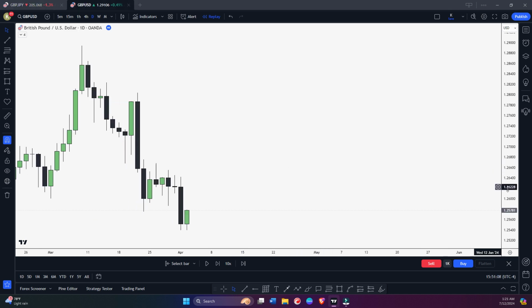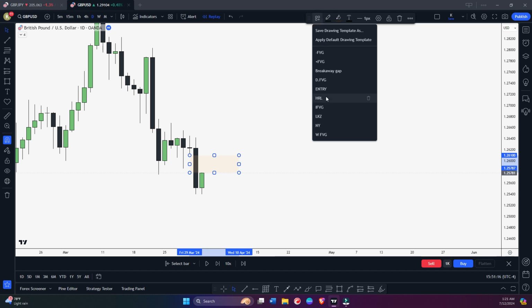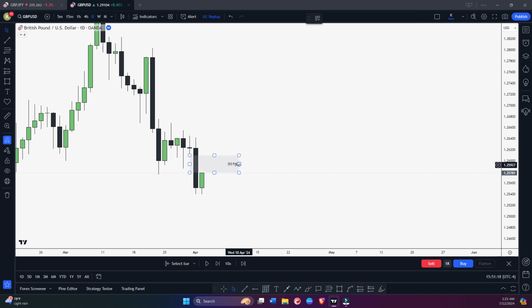So, for example, let's see a bearish example as well. You can see we created a bearish fair value gap here. Okay, let me repeat this. Here we created a daily fair value gap.